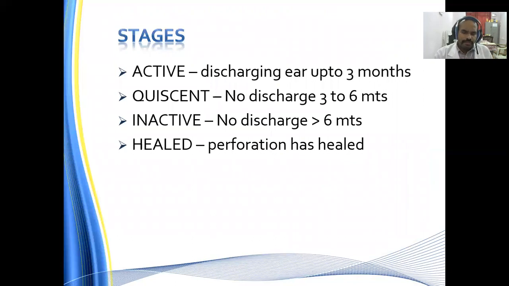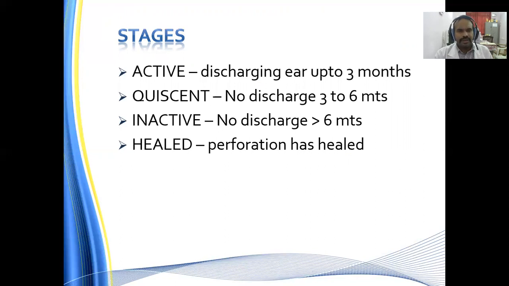Stages. Based on the duration of the ear discharge, it is divided into a few stages. Active stage is when there is a discharging ear for up to 3 months. Quiescent stage is when there is no discharge for a period of around 3 to 6 months.